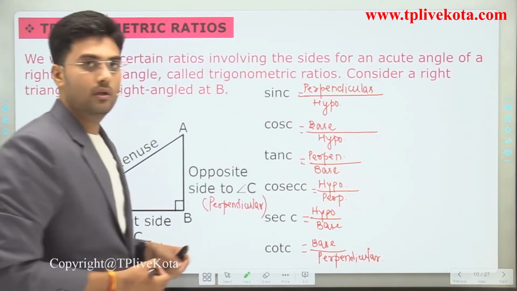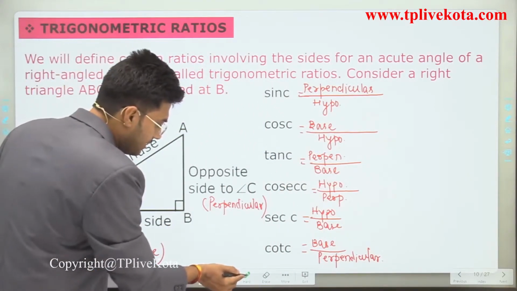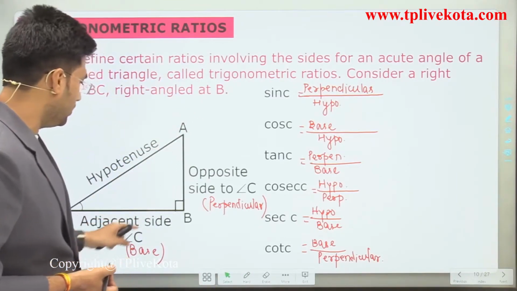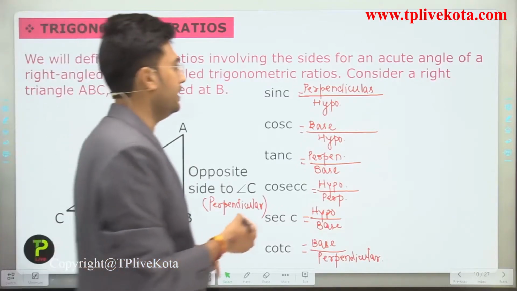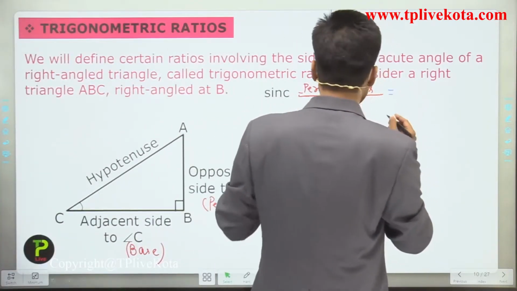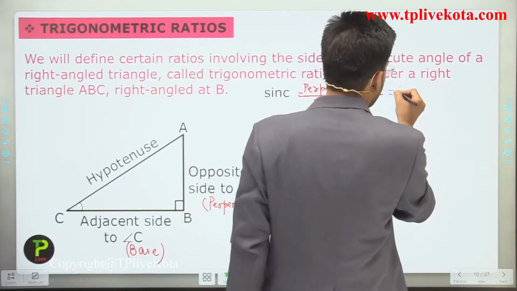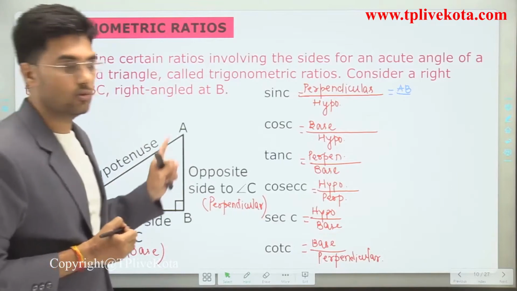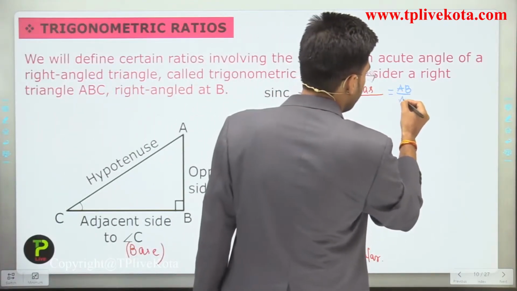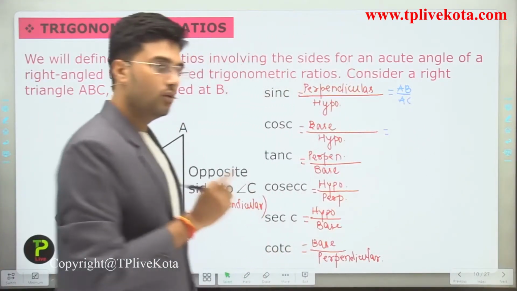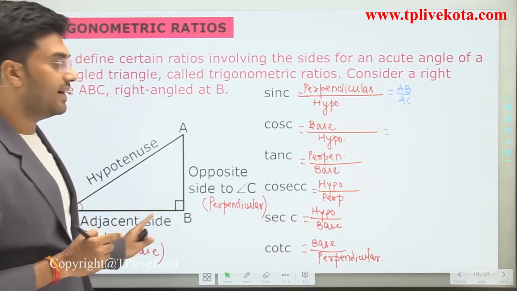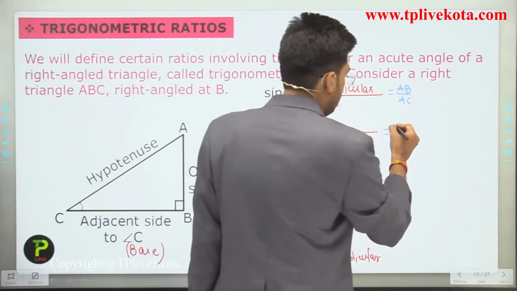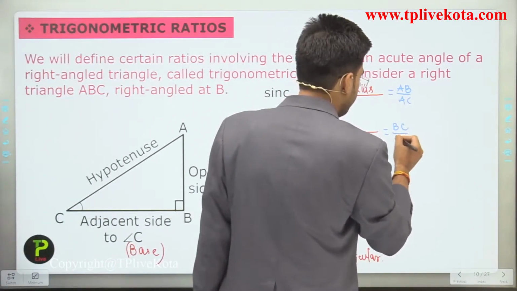Clear? So students, if we use this triangle and we use angle C, then what is our perpendicular? It is AB. So sin C is AB divided by AC, because the hypotenuse is AC. Now cos C is base divided by hypotenuse, and here the base is BC. So cos C is BC divided by AC.